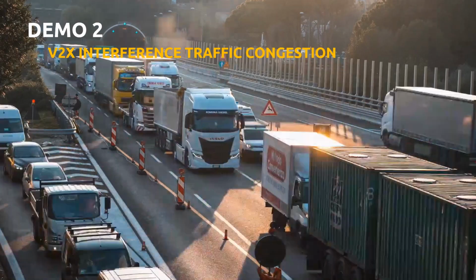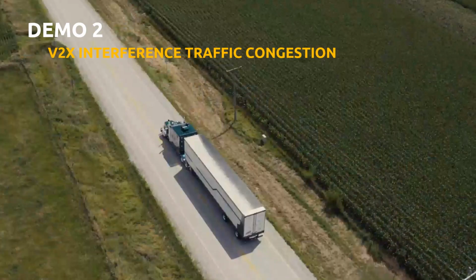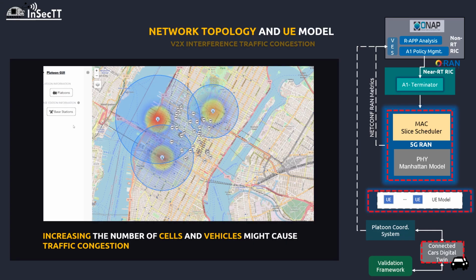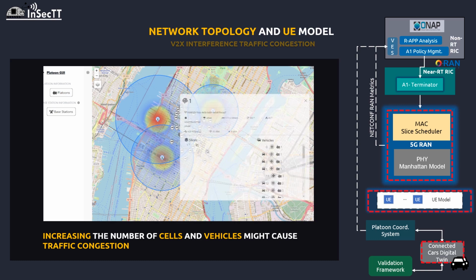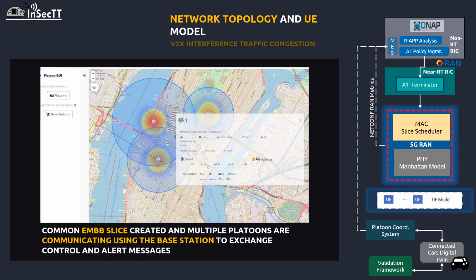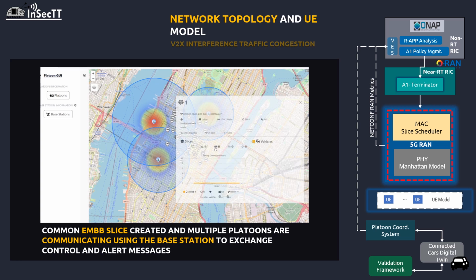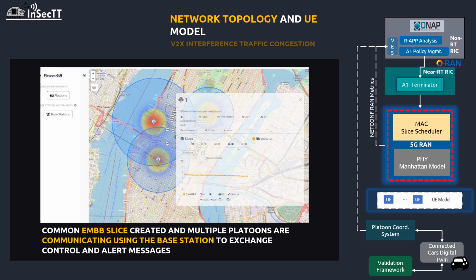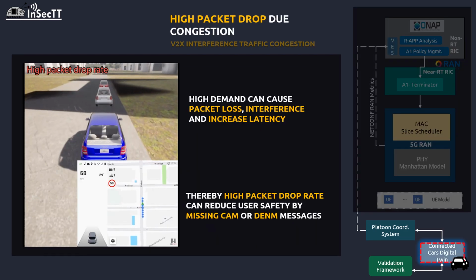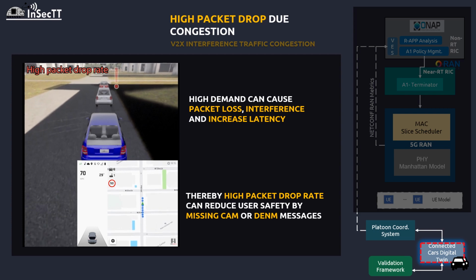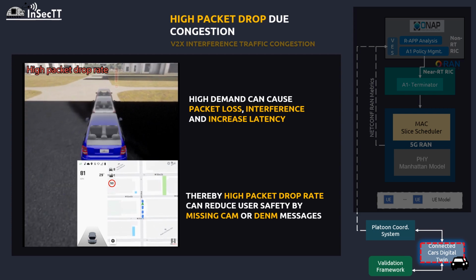Next use case covers the V2X interference traffic congestion. In this second scenario, we have increased the number of cells and vehicles that will cause interference and traffic congestion. Following the same line, we started with a common network slice for all users. High packet drop rate can reduce user safety by missing CAM or DENM messages.